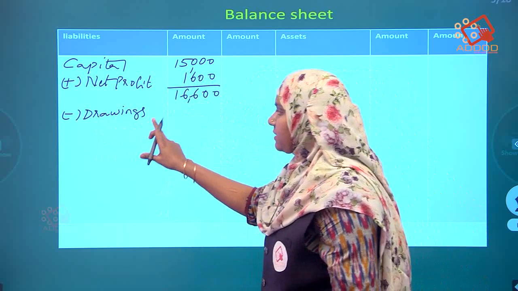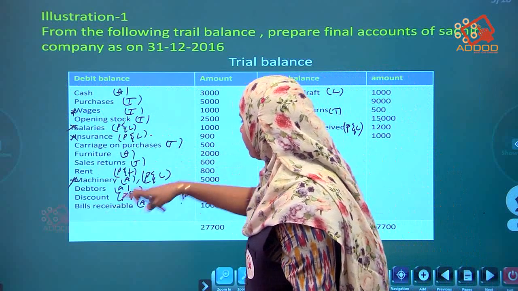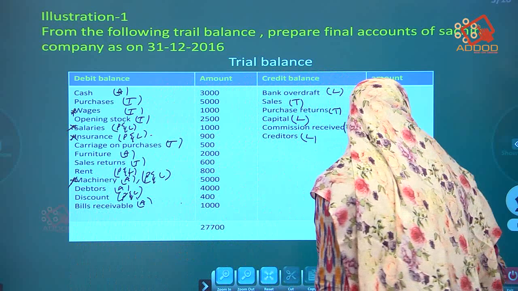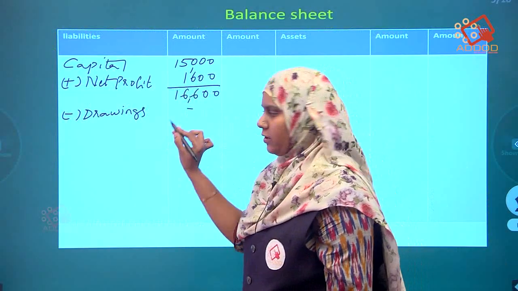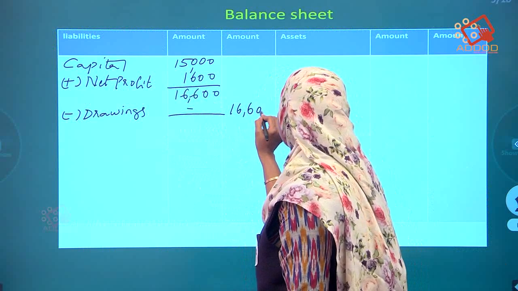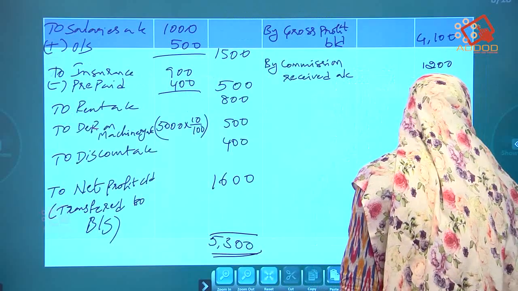16,600. Less drawings. Search in the question. Drawings. Any drawings are there? No. So nil. No drawings. Write a dash. Okay. No drawings. So directly 16,600 in the amount column. So the formula is over. Now start again.